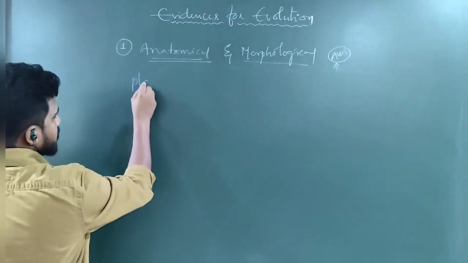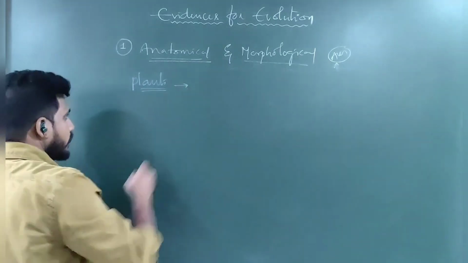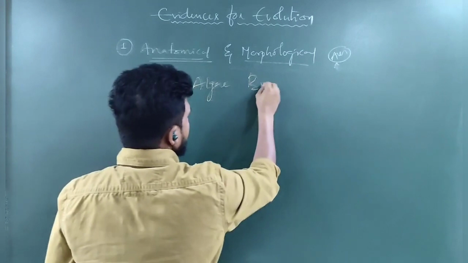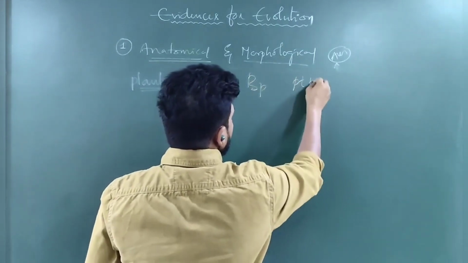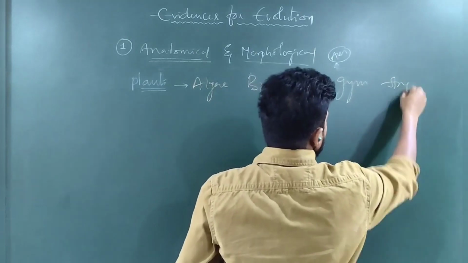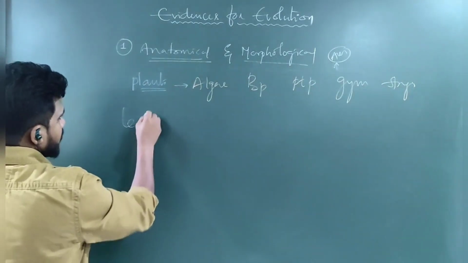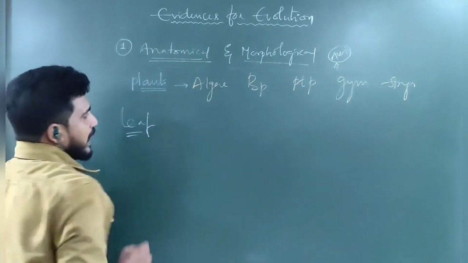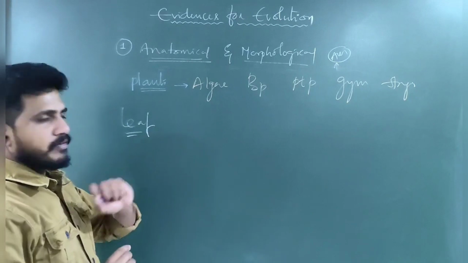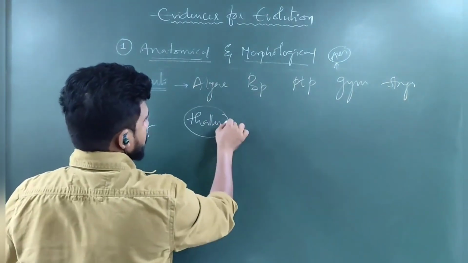In the case of plants, if we observe algae, bryophyta, pteridophyta, gymnosperms, and angiosperms, and compare the leaf, algae doesn't have a leaf. Generally, it consists of a body structure, the thallus.